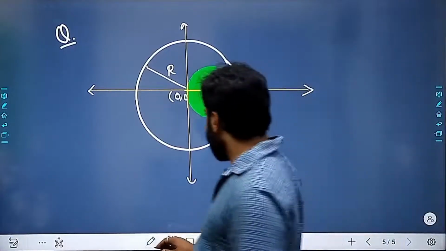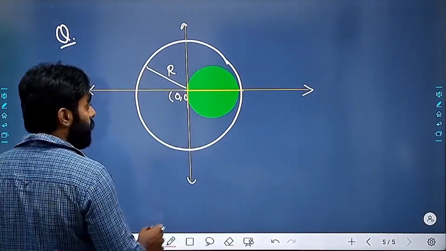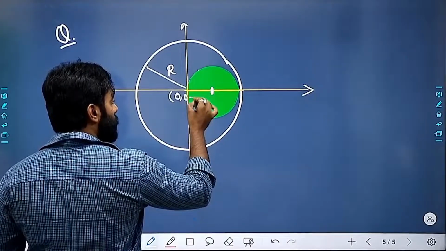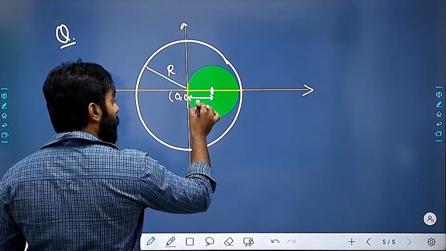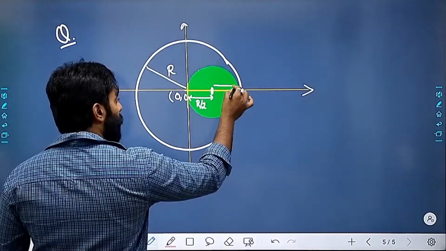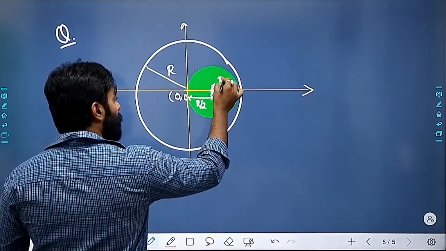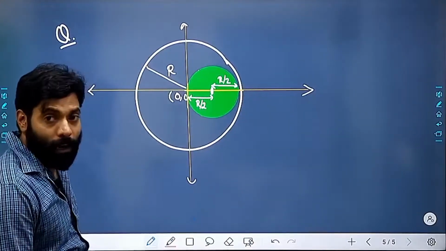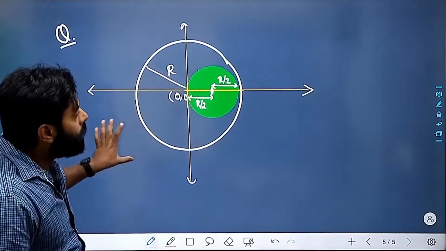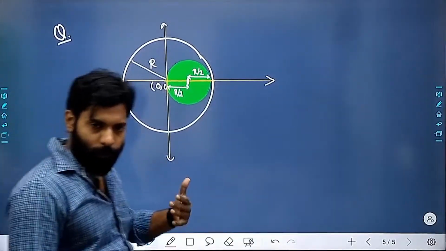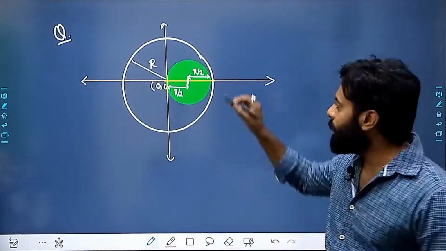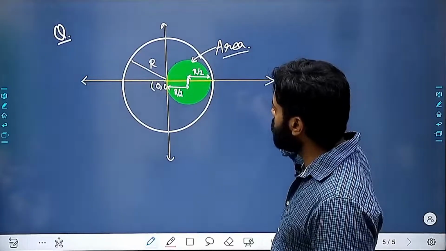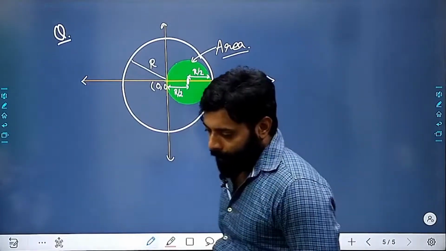As you know, if you are removing this part, then its radius must be r by 2. This radius was r. So what will be the new center of mass if I am removing this area? Are you getting the question?